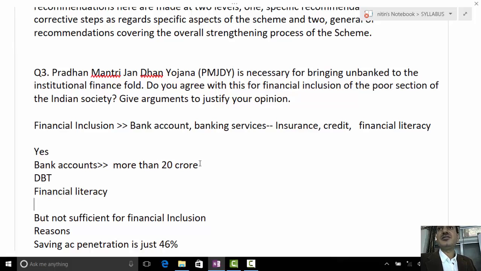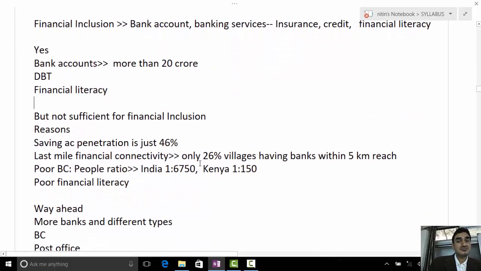Then give data in support of this: that only 26% of villages have a bank branch within 5 kilometer range. Right? So if you don't have a bank branch within your reach, then how financial inclusion?